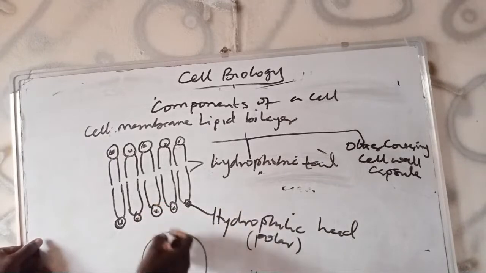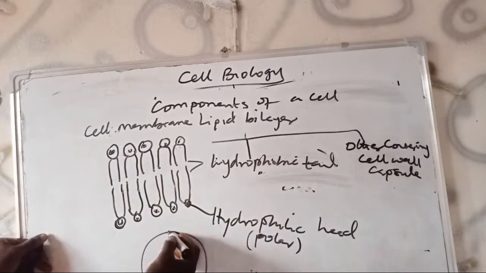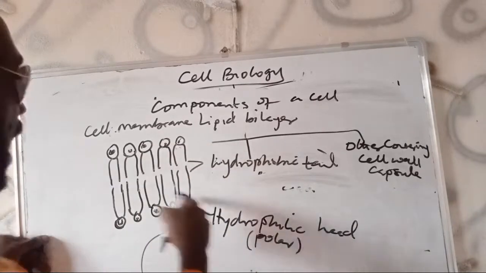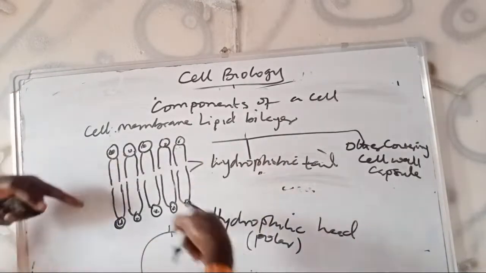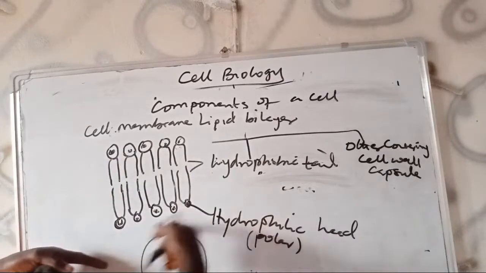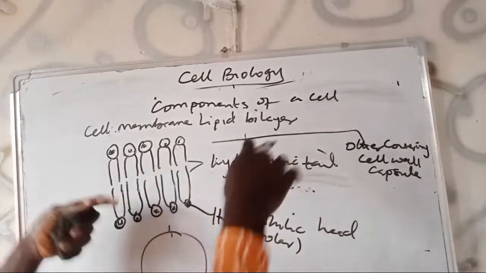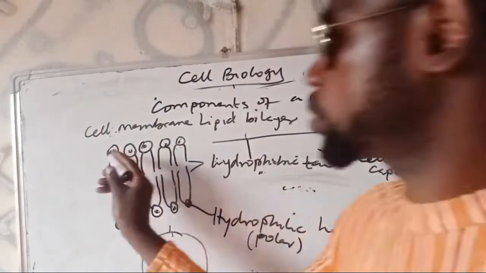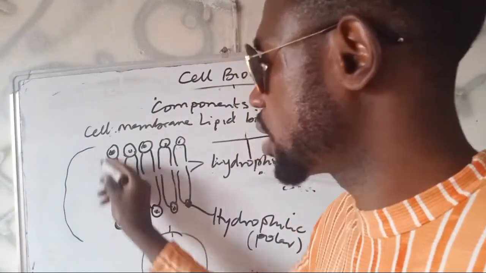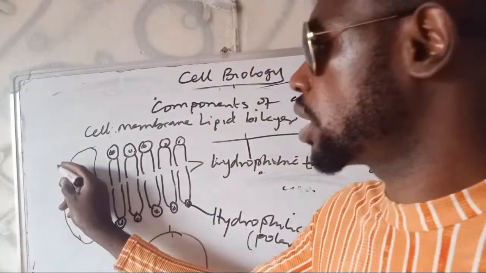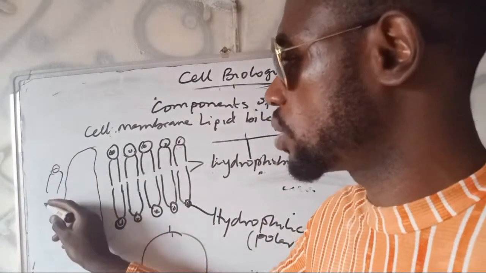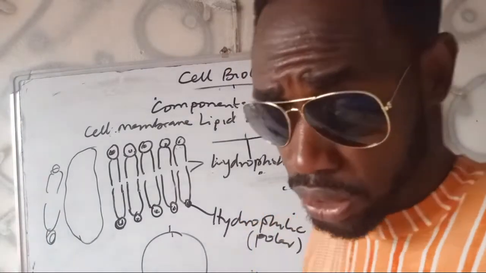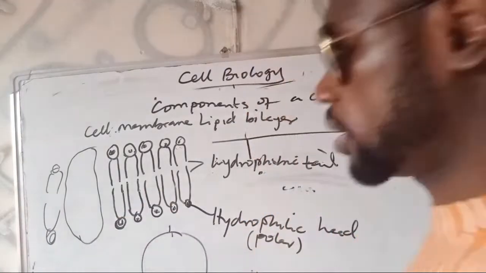So this is the way when you see the cell membrane, this particular one line I drew is in this case, such that this one is pointing inside, this is pointing outside. So the surfaces are made up of the hydrophilic heads, and then inside, the barrier in between the two heads are the tails, which form a water repelling layer, of course. Then with time, we also have the transmembrane proteins, which help in active transport. We might not have time to continue all this, but this is just to tell you how the cell membrane looks like.